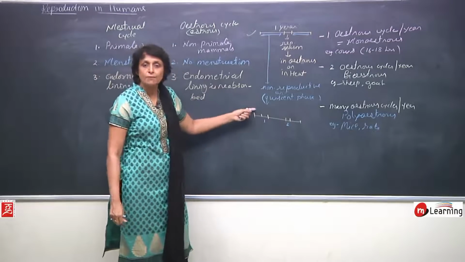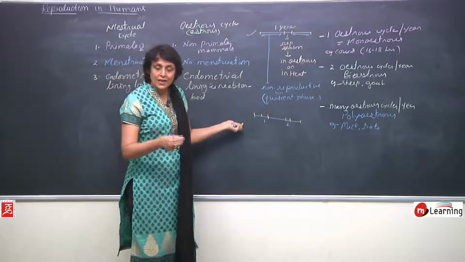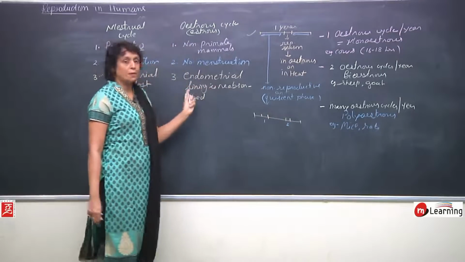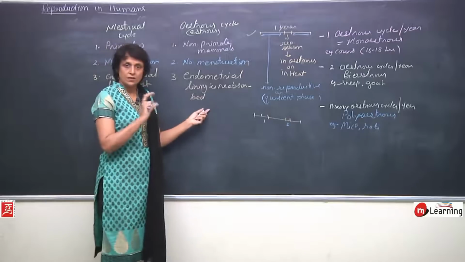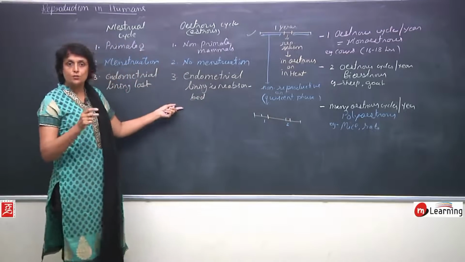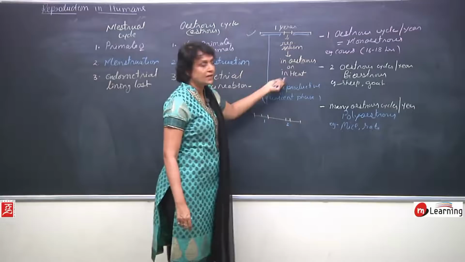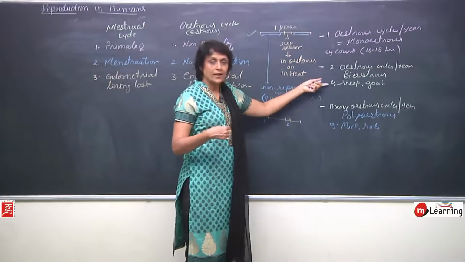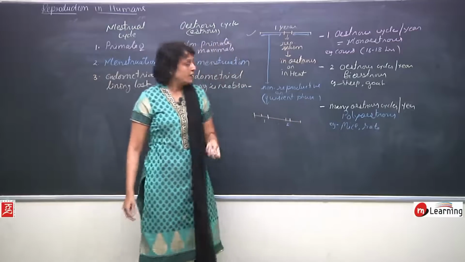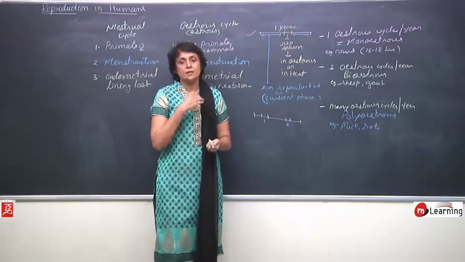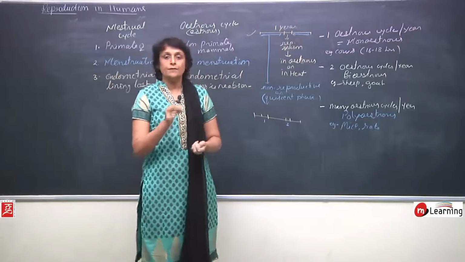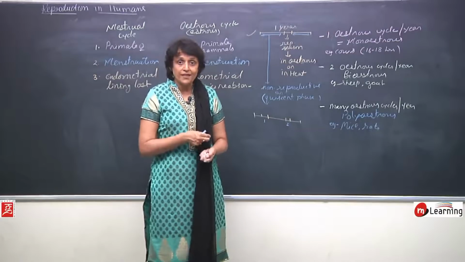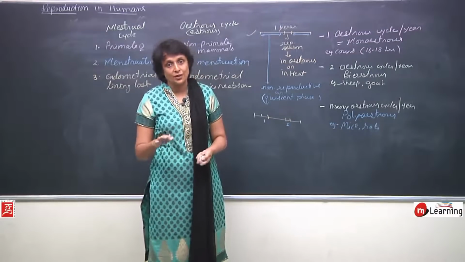This is the only time when they are capable of producing egg, and the chances are that the egg can be fertilized. So difference between menstrual and estrus cycle is only restricted to this menstruation phase, and in estrus cycle we can see animals with one cycle per year, 2 cycles per year and many cycles per year. So after this menstrual cycle, we saw that menstrual cycle takes place if there is no fertilization. But if fertilization takes place, there is no menstrual cycle.